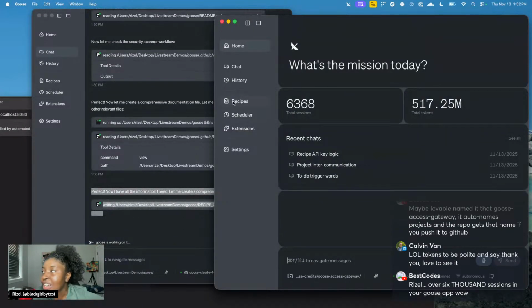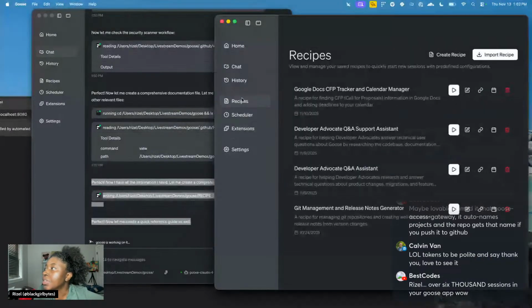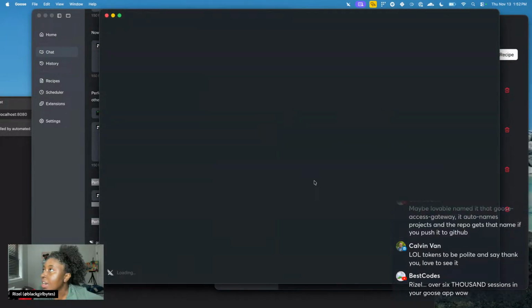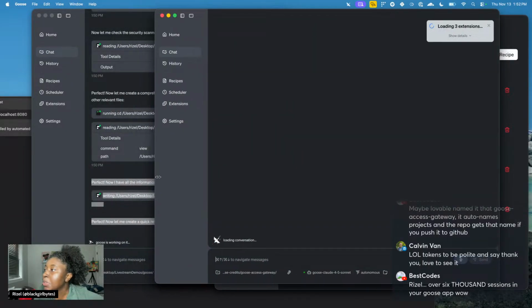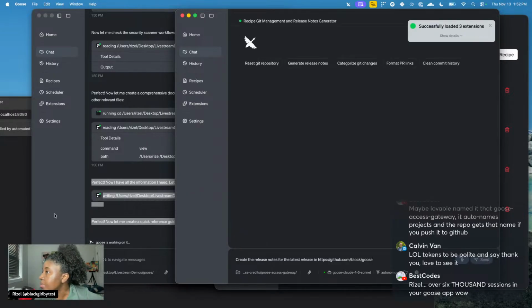I open a session for everything, as you guys just saw. And then there's random stuff I do as well. Anytime there's a release, I use a release notes recipe. I used to do this manually, but I'm like, let me just use a recipe. So that's also adding to my sessions.